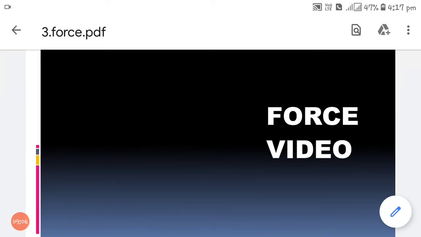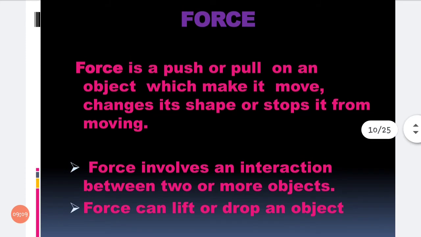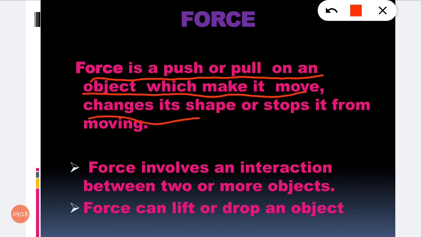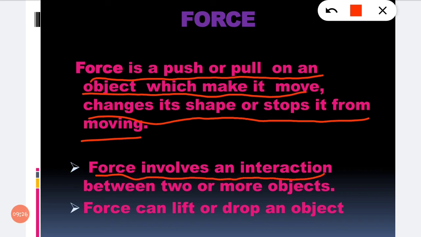Now you understand what is force? Force is a push or pull on an object which makes it move, change its shape or stop it from moving. This is a force. Force involves an interaction between two or more objects. Force can lift or drop an object. Without force, we cannot move an object. Okay. Without force, we cannot move an object. Now you understand what is force?